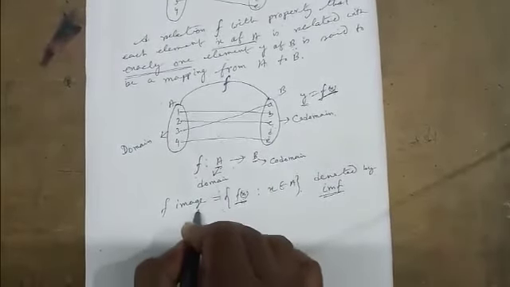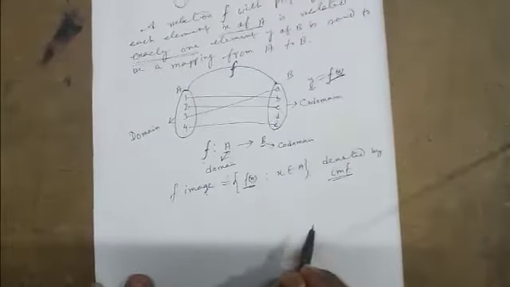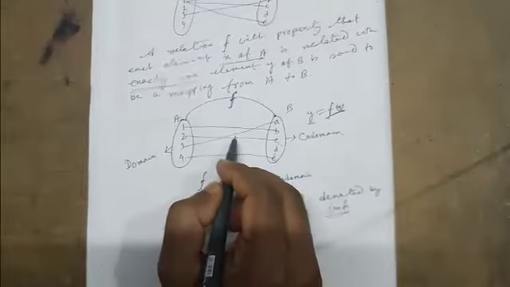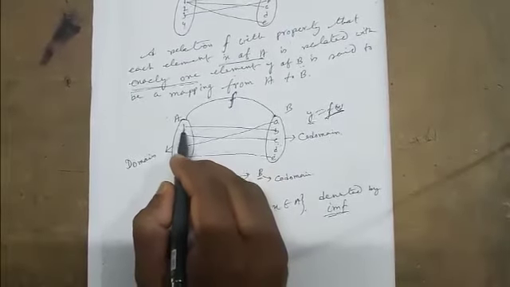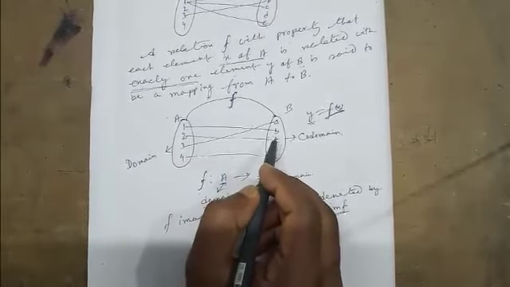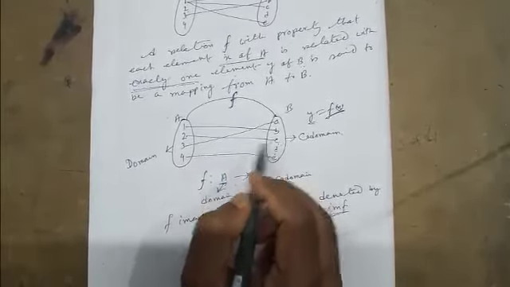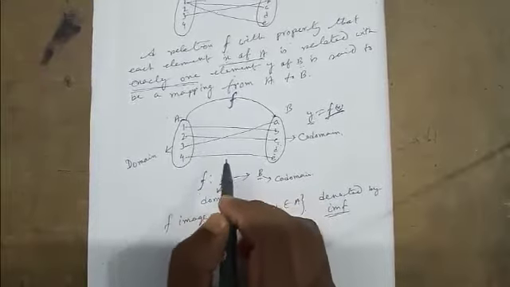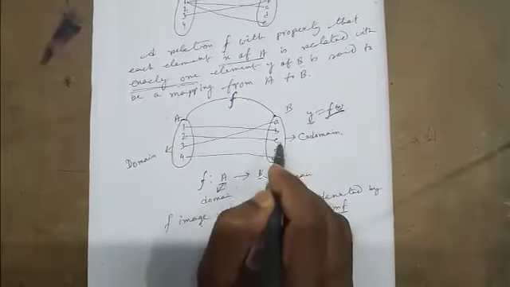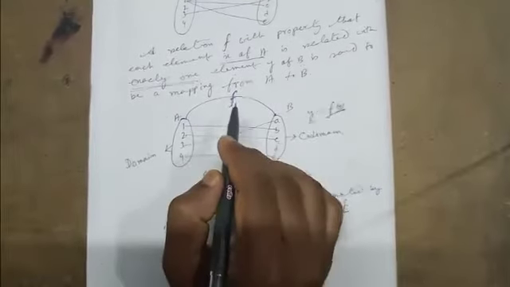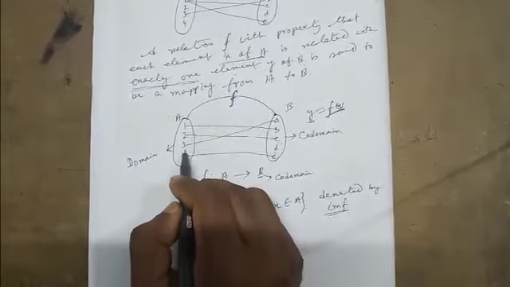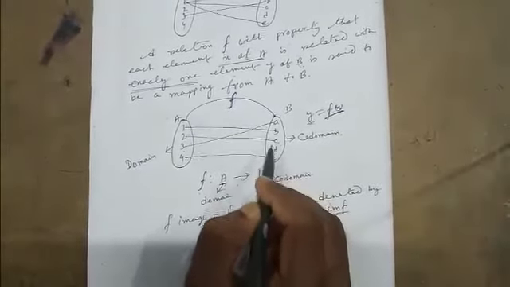Now here we said that each element is connected with exactly one element, and this will be a particular element. Now the question is, who will decide which element of A is related with which element of B? The answer is f.